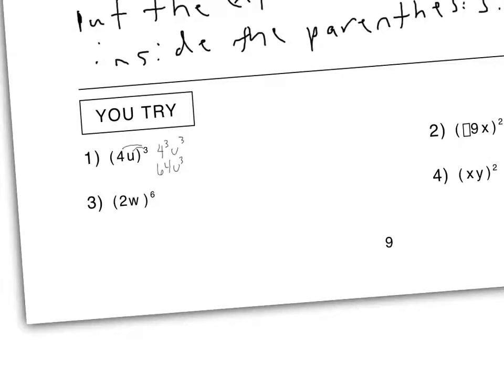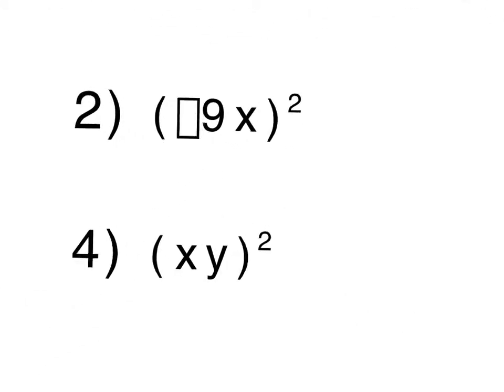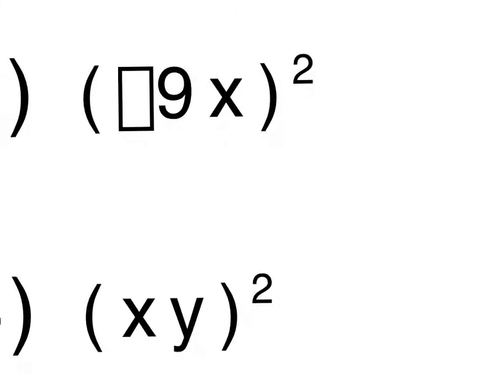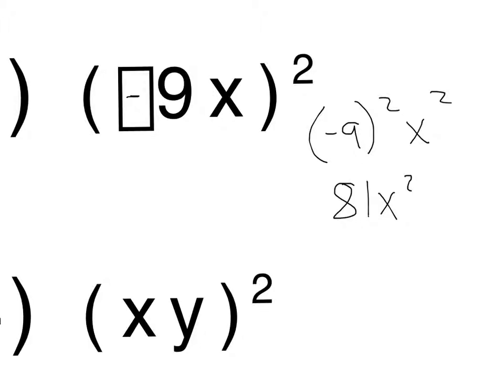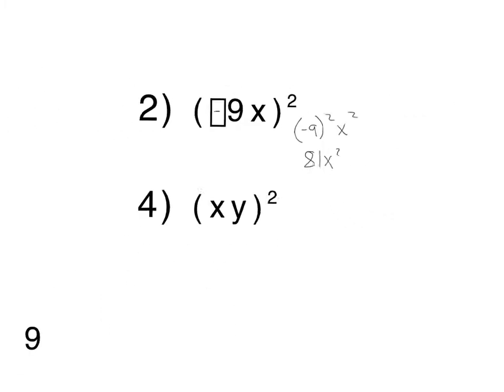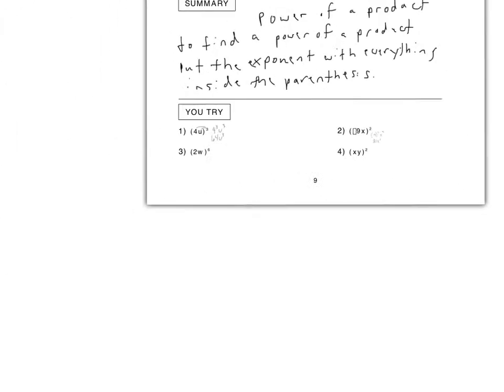Let's try another couple. Okay, that box should be a negative. So you have negative 9x squared. So if you distributed that, you would have negative 9 squared x squared. Well, what's negative 9 times negative 9? A negative times a negative is a positive, so that would give you an 81x squared, and that would be our solution. You had to distribute and reduce there.